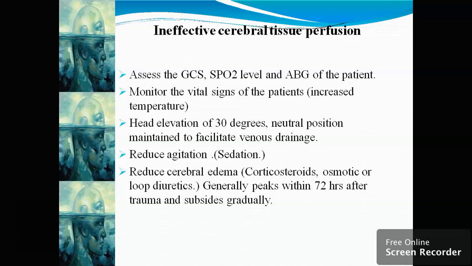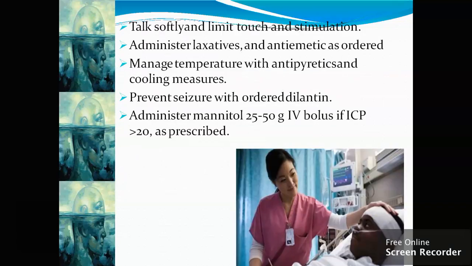Reduce agitation, that is we can prevent it with sedation. Reduce cerebral edema, that is corticosteroid, osmotic or loop diuretics we have to give. Generally it peaks within 72 hours after the trauma and subsides gradually. Talk softly and limit touch and stimulation. Administer laxative and antiemetic as ordered. Manage temperature with antipyretics and cooling measures. We have to give ordered Dilantin to prevent seizure.